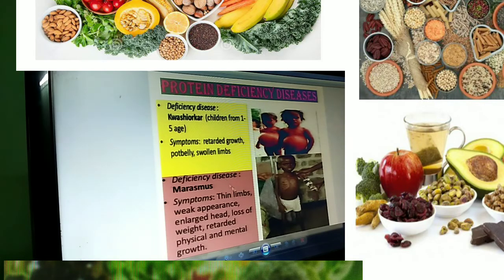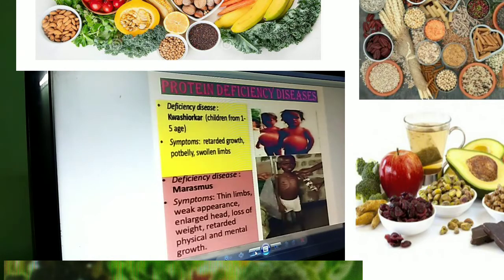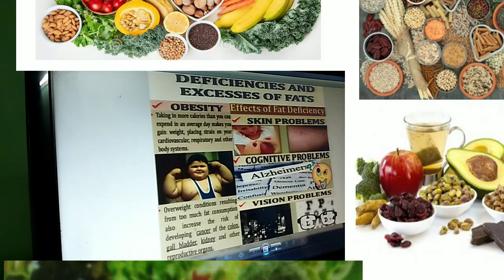Then another deficiency disease of this is marasmus. Very thin limbs. See, this picture shows marasmus. Very weak appearance. The head will be enlarged and big, legs and hands will be very thin, and growth will be retarded, weight will be very less, every bone will be visible, physical and mental growth will also be restricted. So children, when you are learning, think very nicely, then you have to eat the food properly. Don't say to the mothers, no, I don't want this, I don't want that.